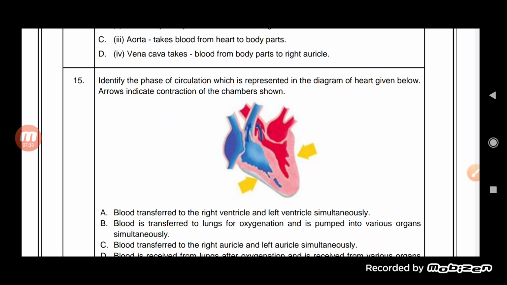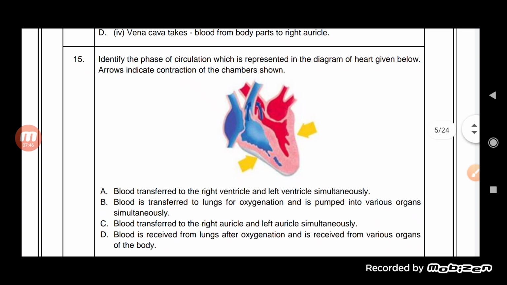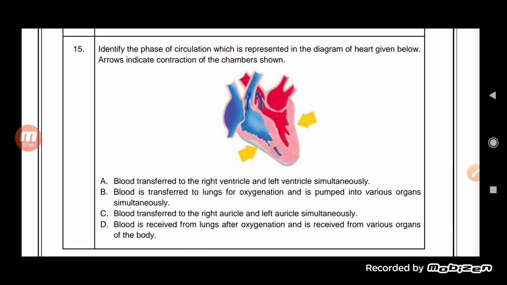Identify the phase of circulation which is represented in the diagram of the heart given below. Arrows indicate contraction of the chamber as shown. Now what are the things which are correct here? Blood is transferred to the right ventricle and left ventricle simultaneously. So we have to see the contraction which occurs in the heart. Blood is transferred to the right ventricle and left ventricle simultaneously. No, that is not a correct one. Blood is transferred to the lungs for oxygenation and is pumped into the various organs simultaneously.